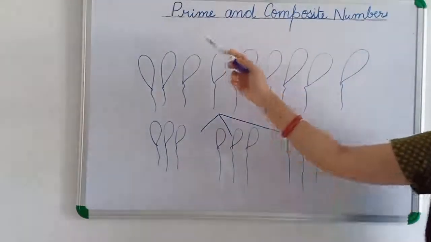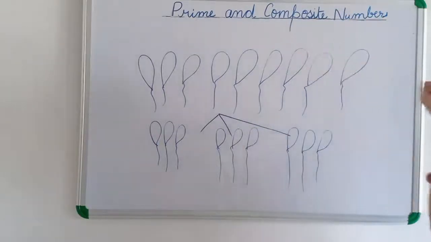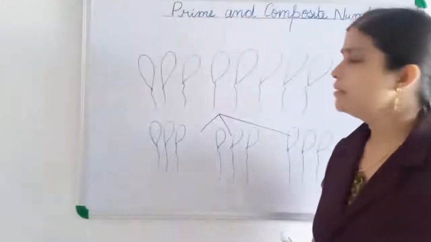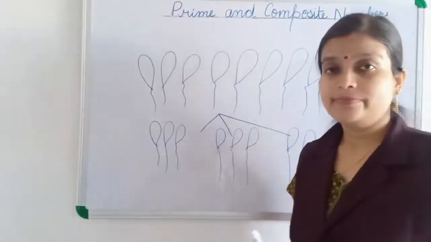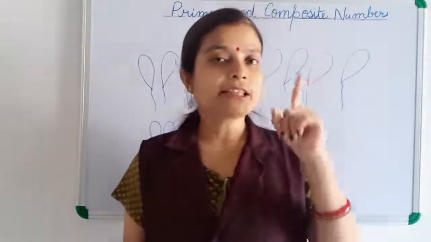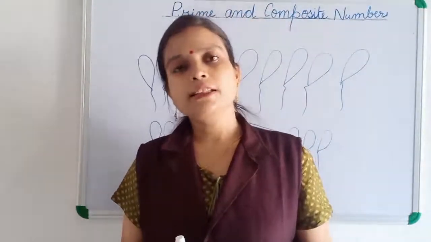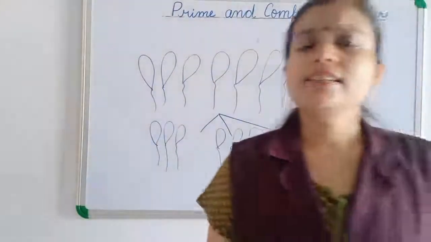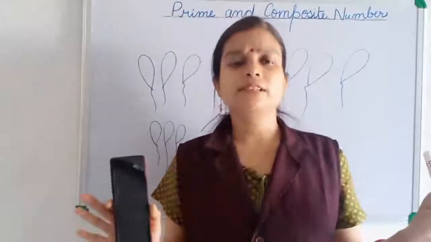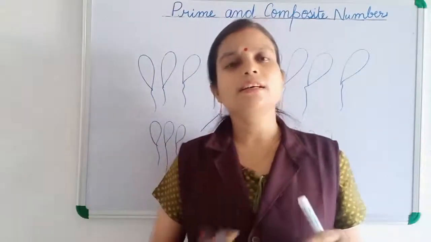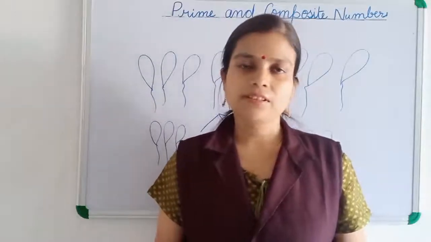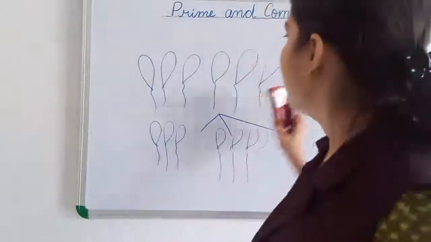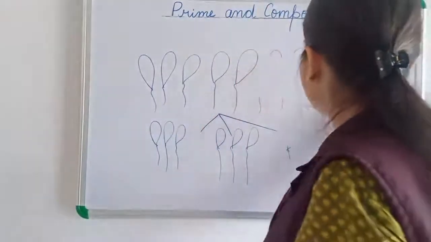So prime numbers are the numbers that have 2 factors. Okay, prime numbers are the numbers which are having 2 factors. What are the 2 factors? One factor is 1 and another factor is the number itself. Okay, means it is coming in its own multiplication table only. We can't find this number in another multiplication table. Very simple rule. We can find this number in its own multiplication table only, and this prime number has only 2 factors.